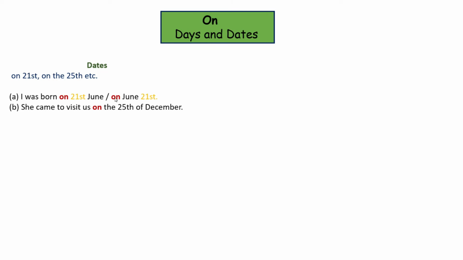When we put more focus on the date rather than the month, okay, we still use on. Got it? You will use the preposition on when the date is given more importance. She came to visit us on the 25th of December.